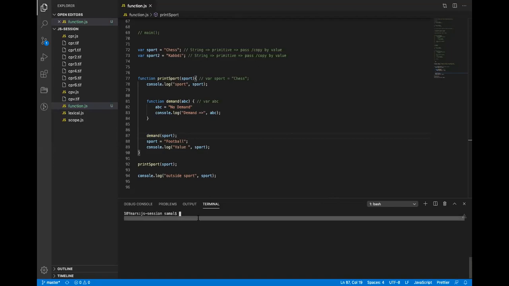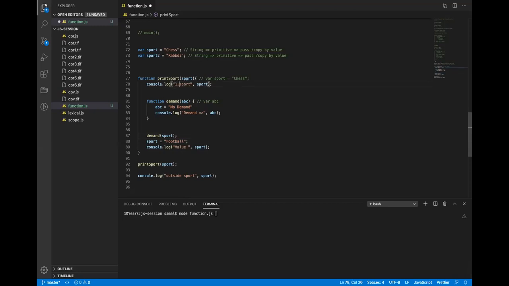So what will be the output? No demand, football. So it will print. Let me add the numbers so it is readable. Run this. It prints sports chess, no demand, football, and chess again.